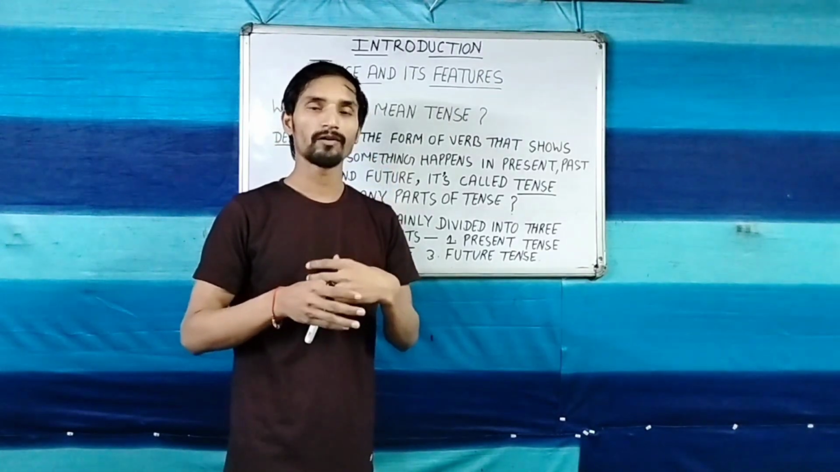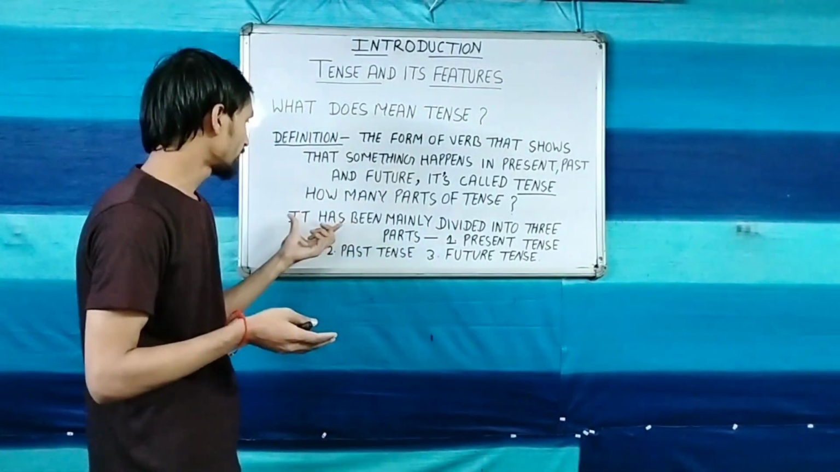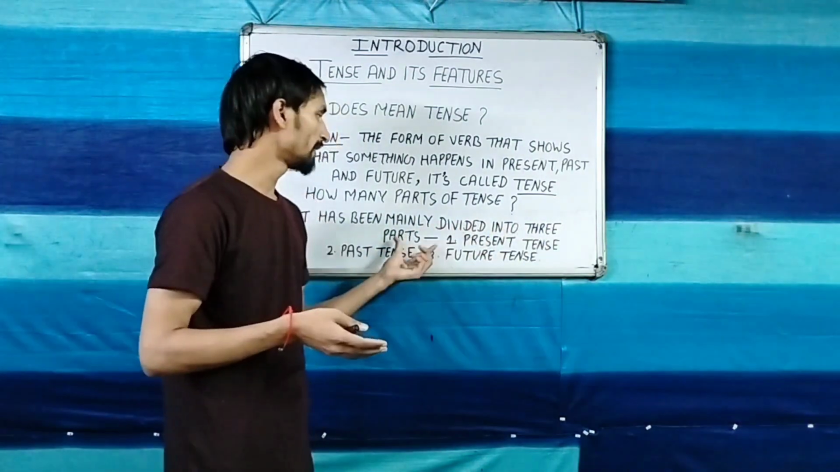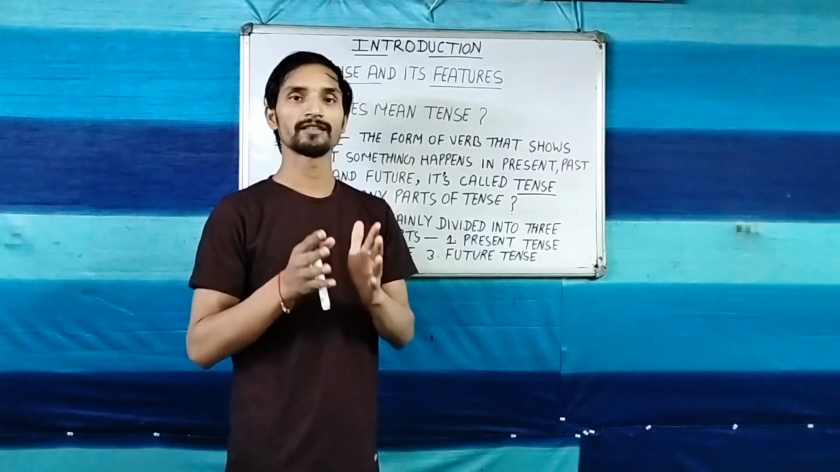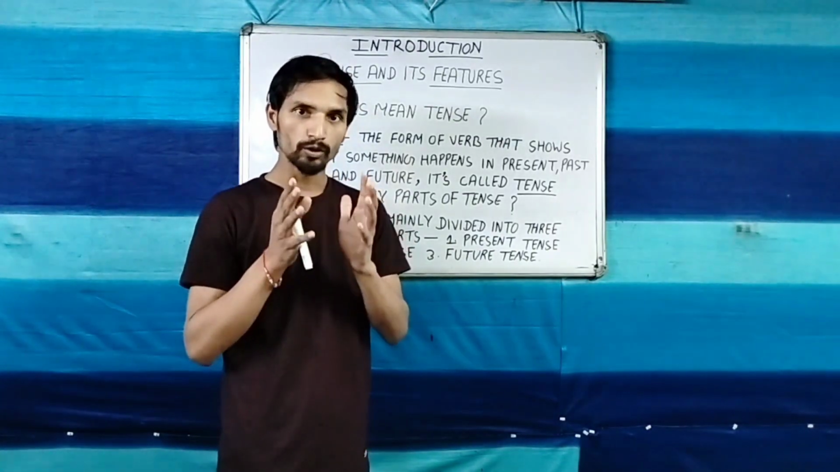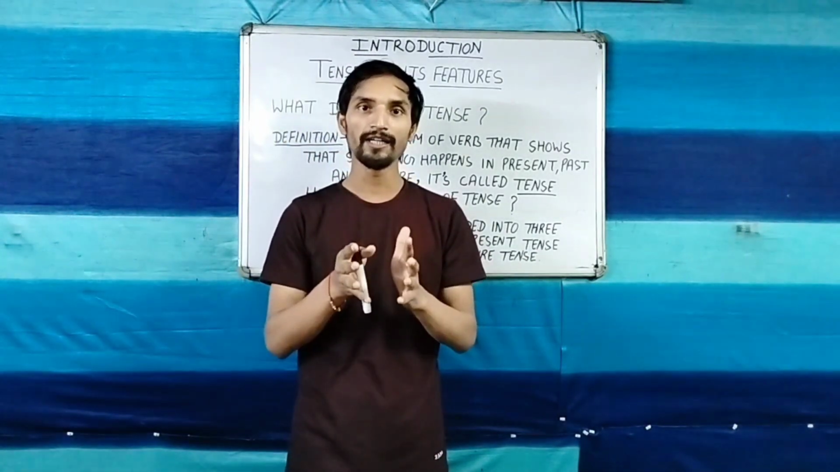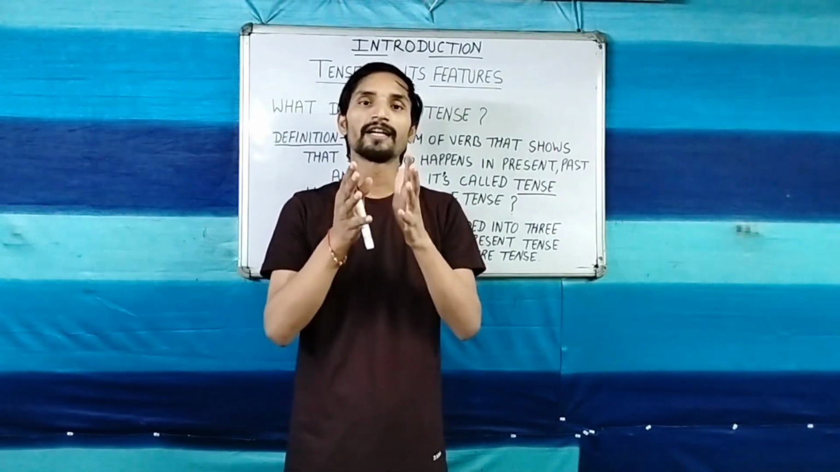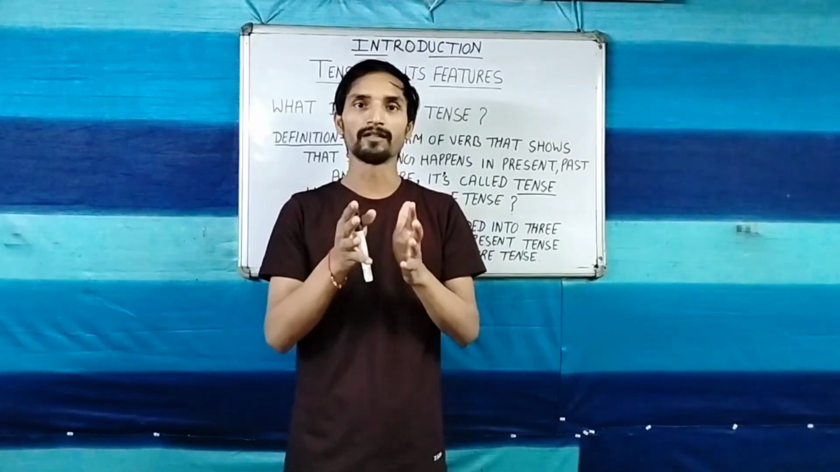If we talk about how many types of the tense, the tense has been mainly divided into three parts. First, present tense, second, past tense, and third, future tense. So we are going to learn about its identity, its structures, and its definition, and also with some examples.